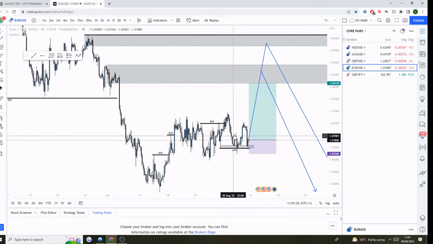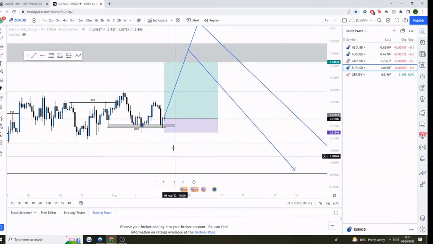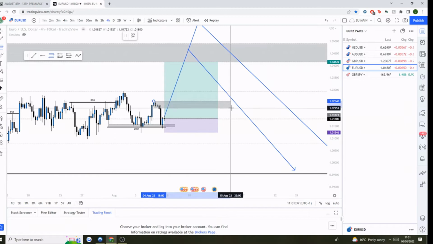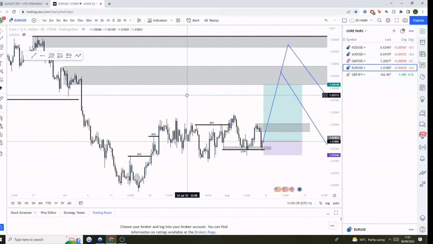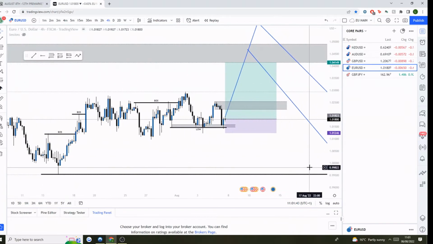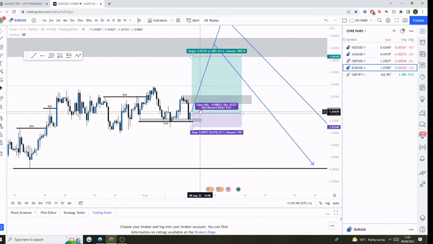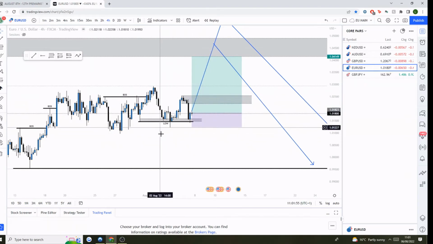So that's what I'm seeing on EU, and if this low is broken, then that will give us our bearish break of structure on the 4-hour, and I will look to follow that bearish break to then take price further down, because like I said, I don't think it necessarily has to come all the way back up here. So yeah, the first thing to look out for next week on EU is buys out of here, but then if this low is broken, at that point, that's when we can potentially look for sells following the retrace back into the order block, which causes this new break of structure.